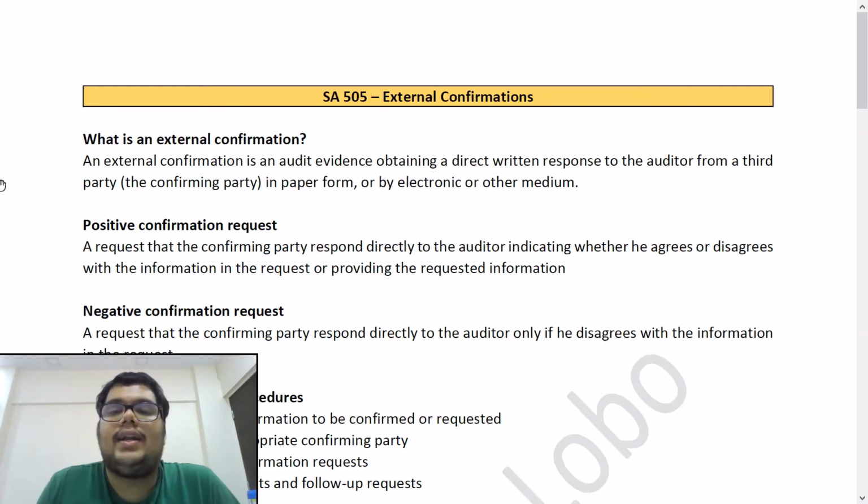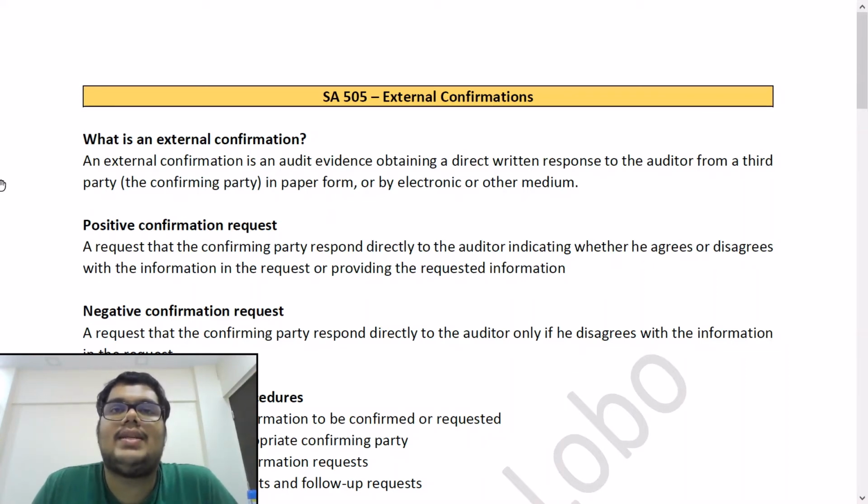So the opposite party will have to confirm back to us. It is necessary for the opposite party to write back to us in order for our confirmation procedure to be complete. Whereas in a negative confirmation request, we tell the opposite party to confirm back to us only if he does not agree with what is put out in the confirmation.